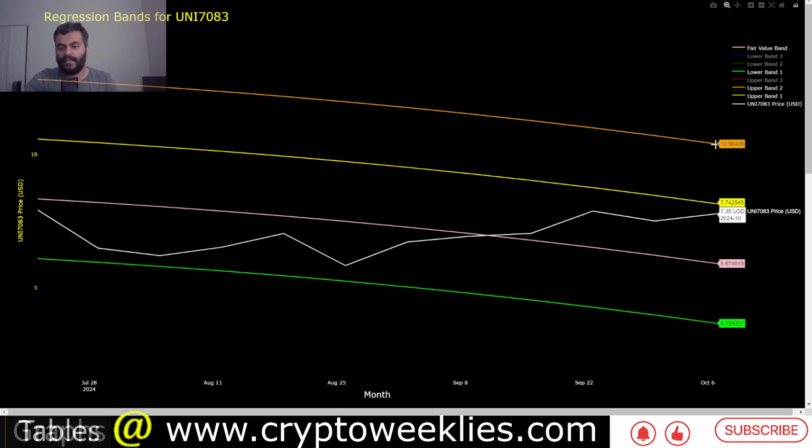So that means the key level to watch is, again, if there is a pullback, you need to hold this $7.74, and during the rally looking at $10.56, which would correspond to the 2 standard deviation ceiling.